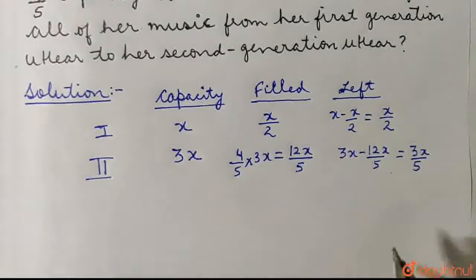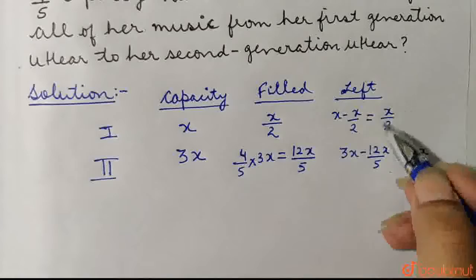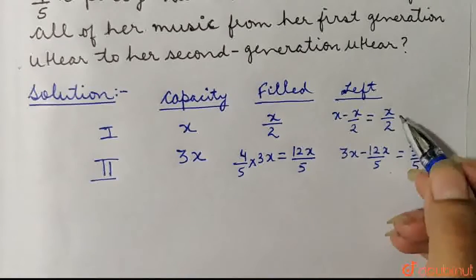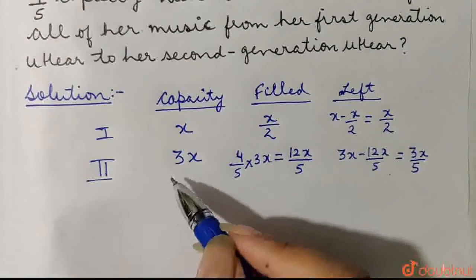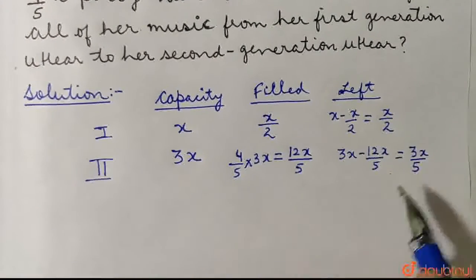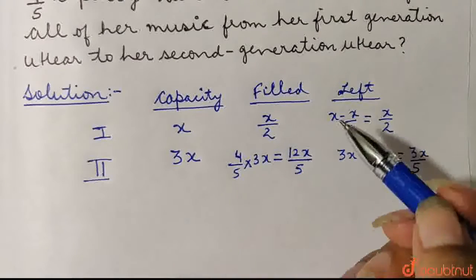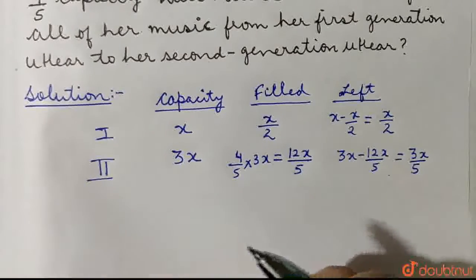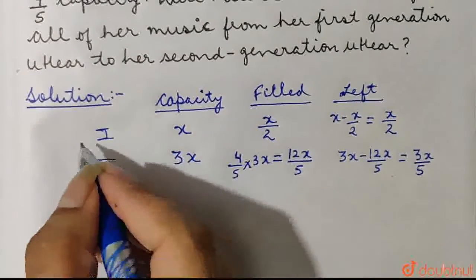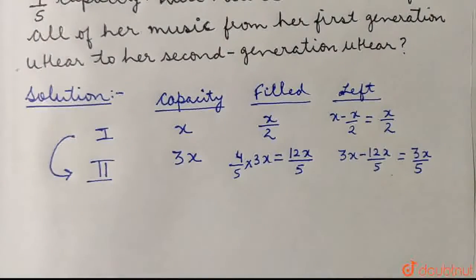So that means in the first generation the capacity which is left is x by 2, that is half of the total, and in the second generation the left capacity is 3x by 5. Now we wish to know that will Mili be able to transfer all of her music from the first generation to the second generation. That means she wishes to transfer all of her songs from first to the second generation.